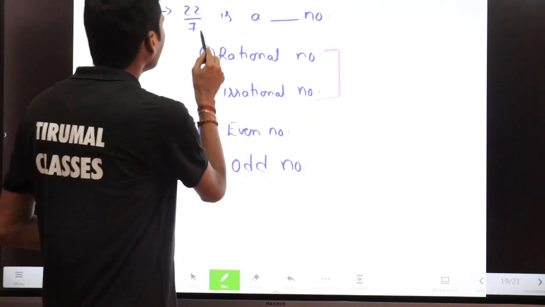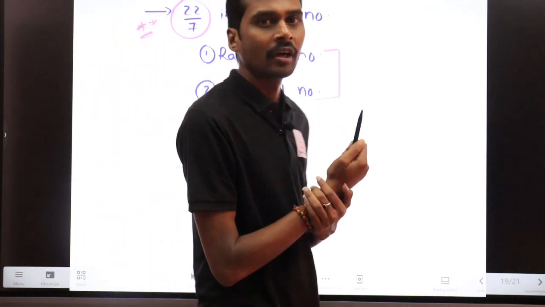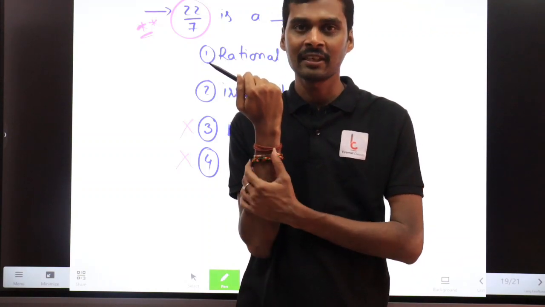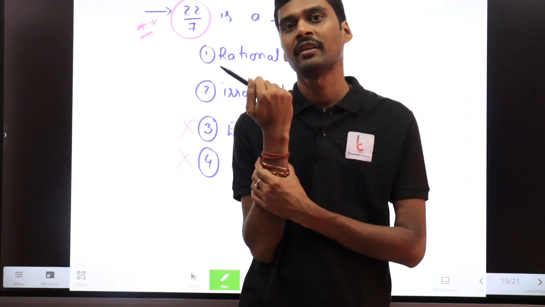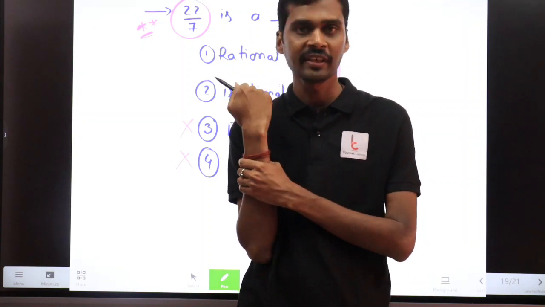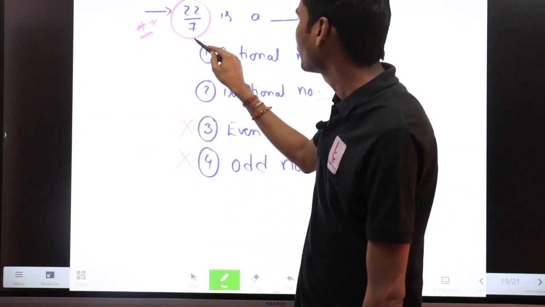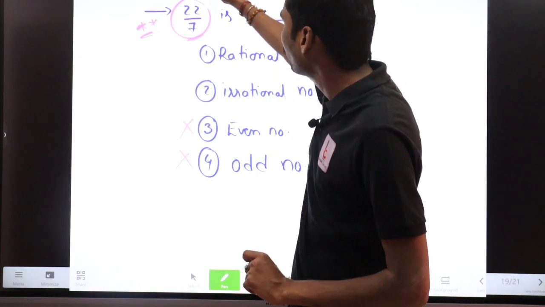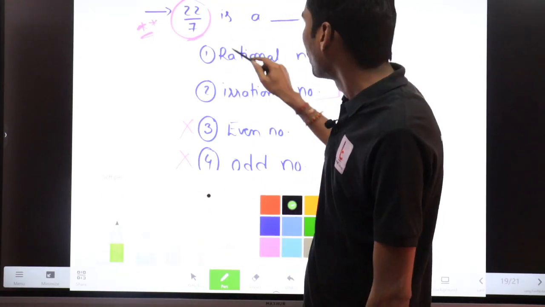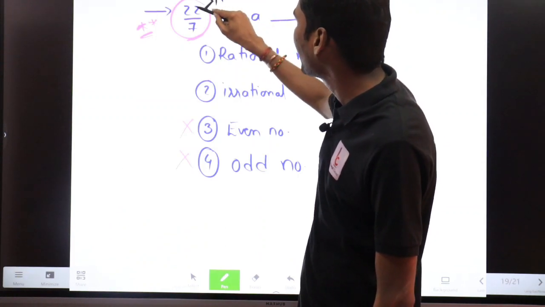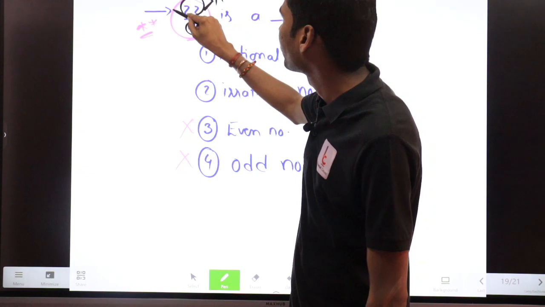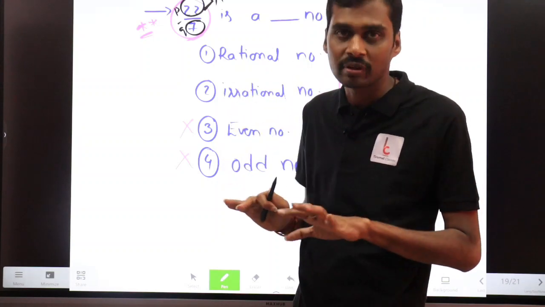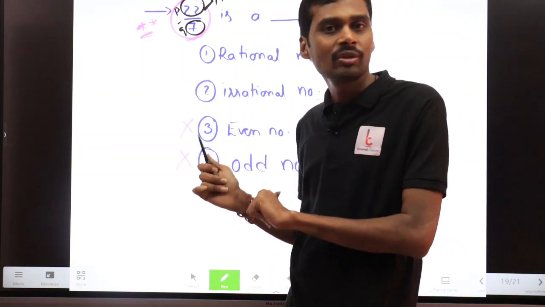See, here the number is 22 by 7. If you think that this number is an irrational number, that is wrong, because here the value is not pi. Pi is not given here. Here simply 22 by 7 is given. So 22 by 7 means this term is p, I take the p term as 22 and the q term as 7. So this number 22 by 7 is simply in the form of p by q, right? So don't think that this value is pi.